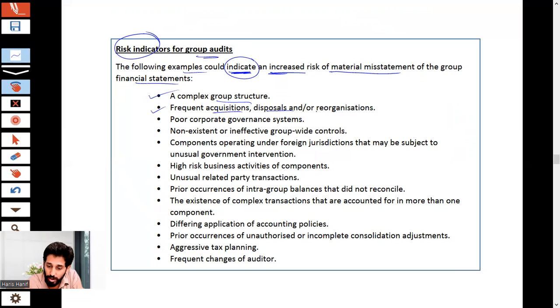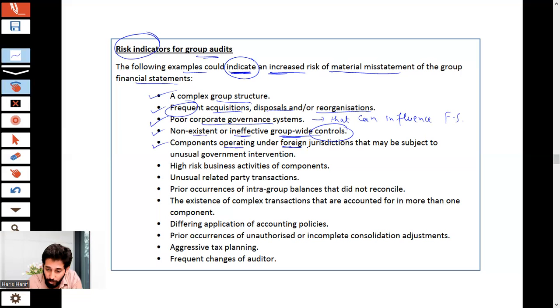Frequent acquisition, disposal, or reorganization. Frequent. It's not the purchasing of grocery, it's the purchasing of subsidiaries. If it is frequent, there is a risk. Poor corporate governance system, because that can influence financial statements. Non-existent or ineffective group-wide controls. Obviously, the controls across the group.